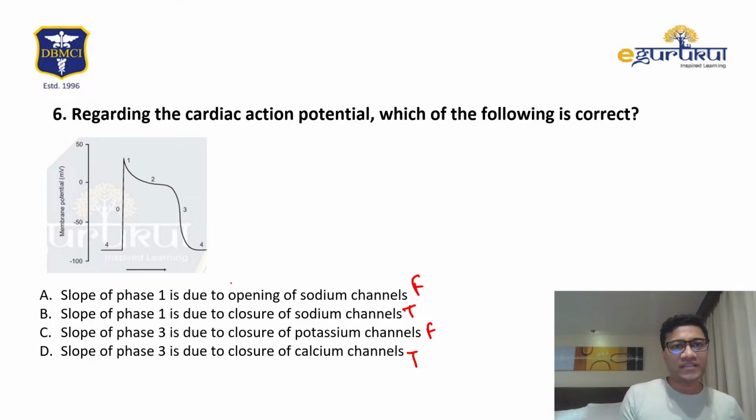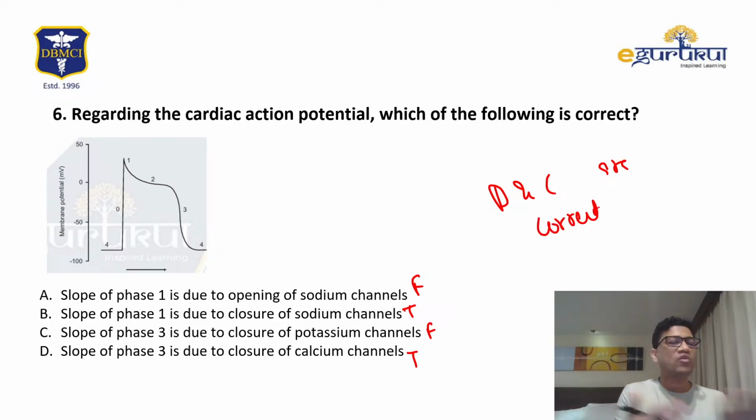Okay, clear? But rather we'll go with phase 1, because phase 3 is due to, again, I think this is a recall typing mistake. It should be something else. So I'll just modify this question. In this question B and C are right, because these questions were again recalled by students and given to us. So B and C are correct.